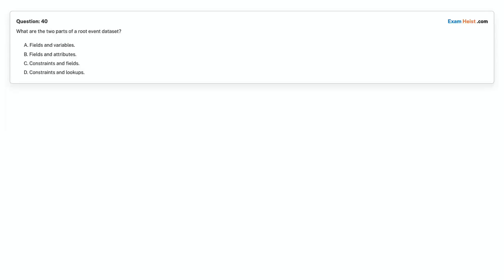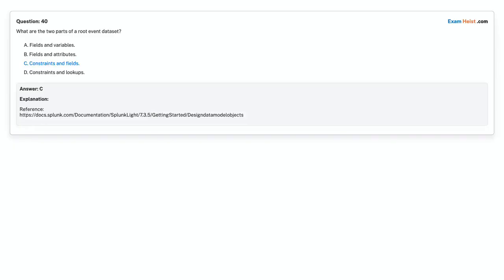Question 40. What are the two parts of a root event dataset? Option A. Fields and variables. Option B. Fields and attributes. Option C. Constraints and fields. Option D. Constraints and lookups. Choose the correct answer. Correct answer is option C, constraints and fields.